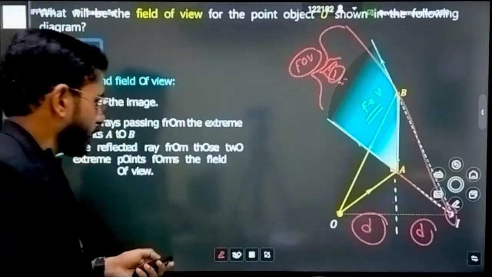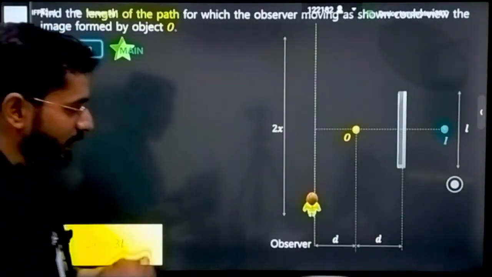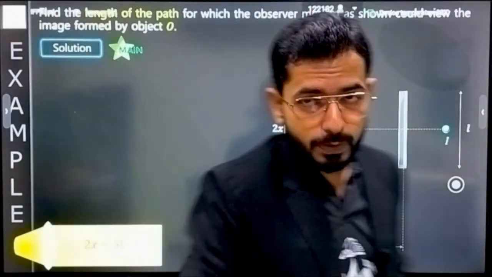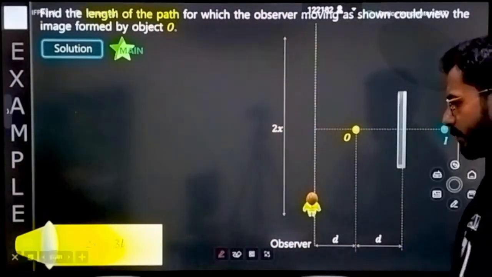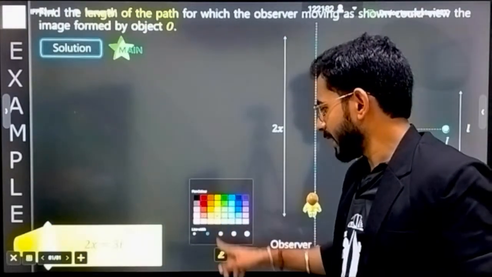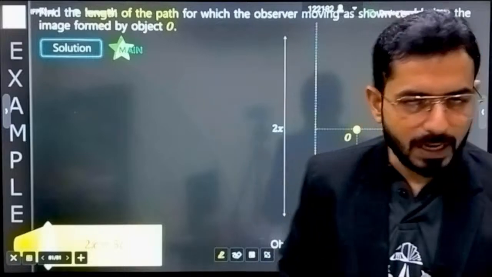Okay, so here all your concepts will be clear from the basics. So let's understand what kind of questions actually come from the field of view. Read this question, and from this question only I am going to explain to you. Some basic things will be required, like what are congruent triangles and what are the properties of similar triangles. That is what we have to understand.